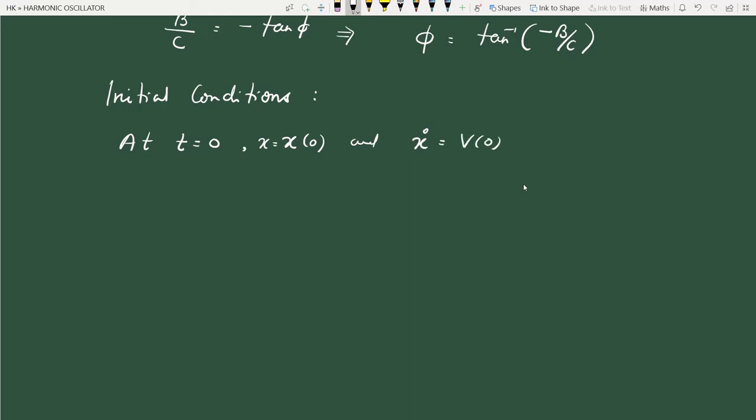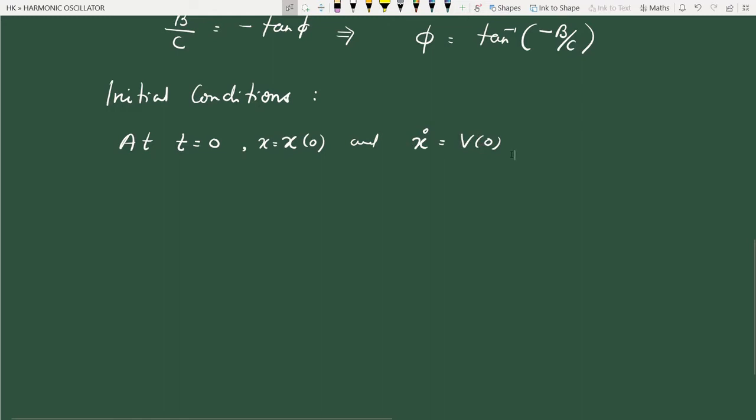Suppose the initial position is x of 0 and the initial velocity is v of 0.